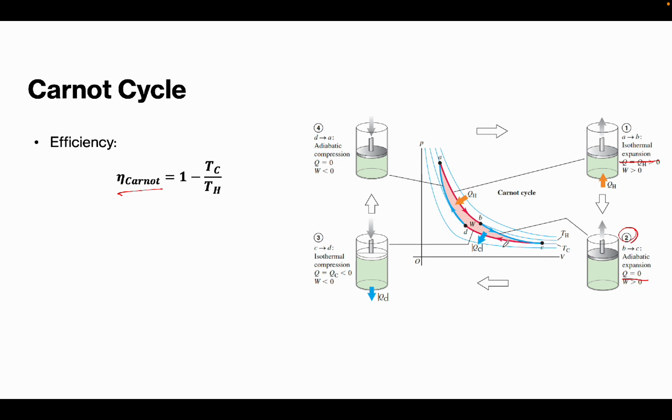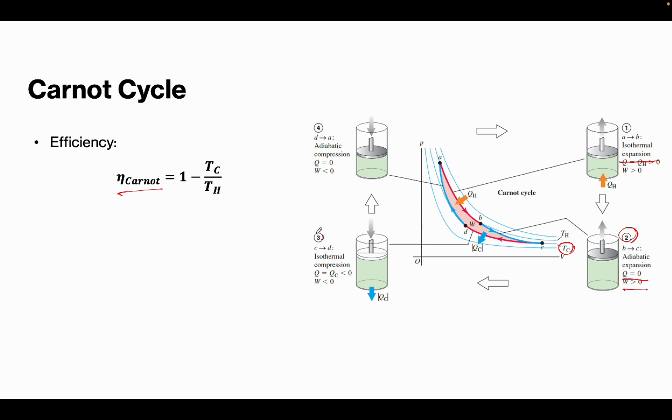Also, the gas continues to expand and cools to T sub C, or our cold nga reservoir. And then, the work is done by the gas. So, work is greater than 0. If we want to get the change in the internal energy of the system, since Q is equal to 0, the change in internal energy is equal to negative work. Okay, so that's number 2.